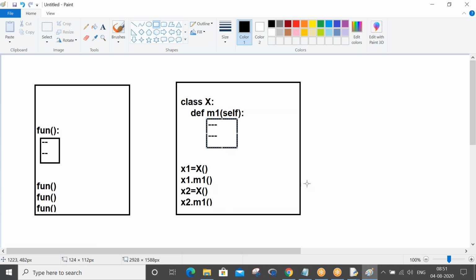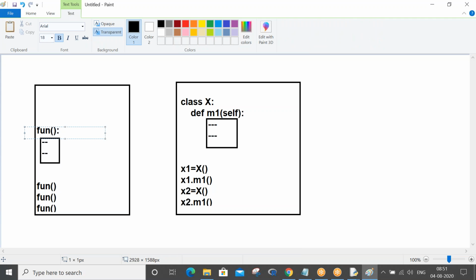So this is the method logic. Here I have to write the def keyword. So def space fun, and here def space m1. Here also you can give parameters. Here you have to give a minimum of one parameter. Here you're calling your function, and here you're calling a method. But the way it gets called differs.